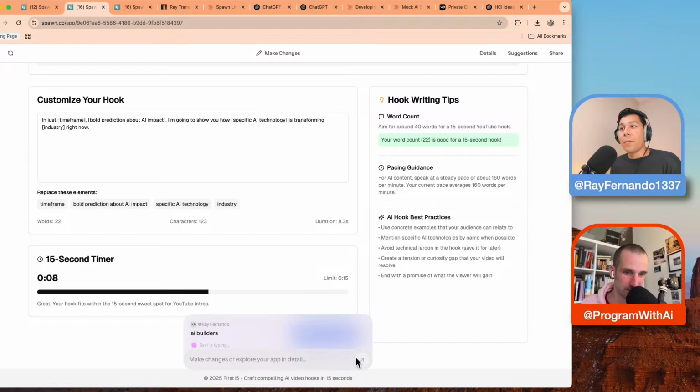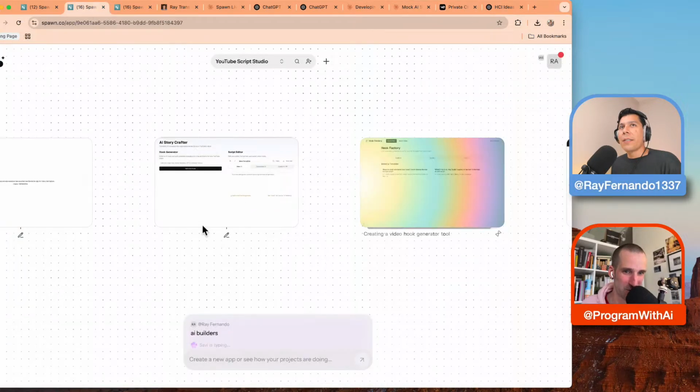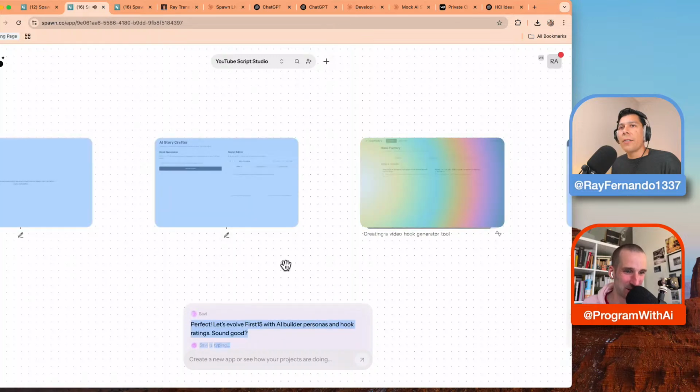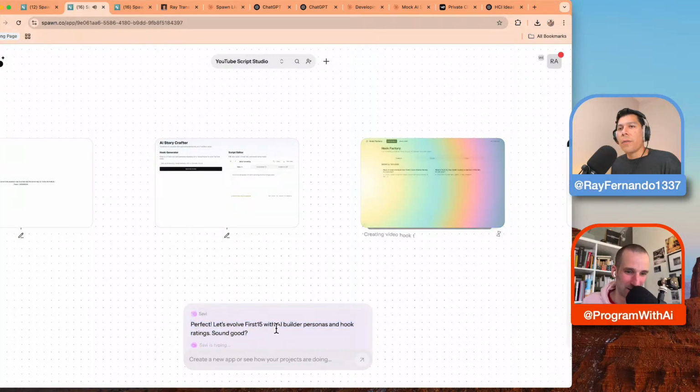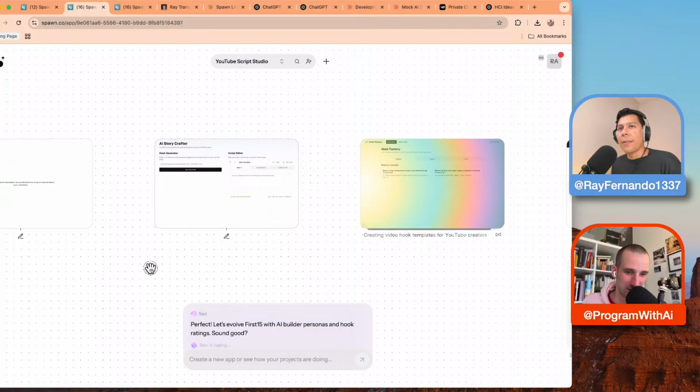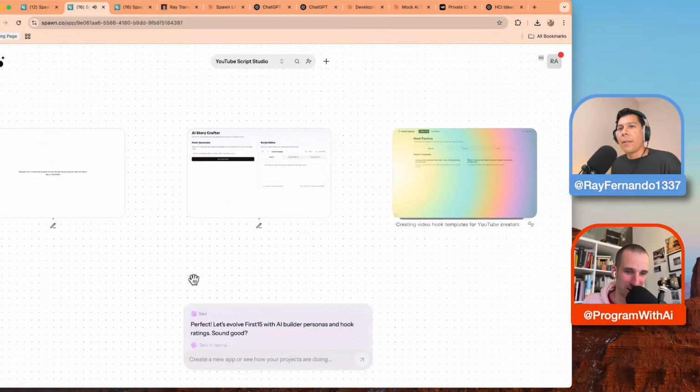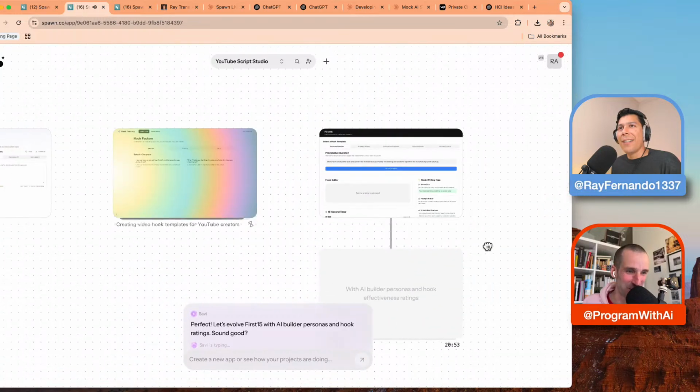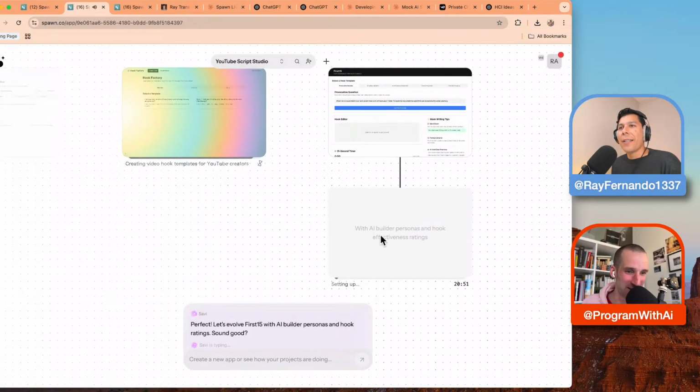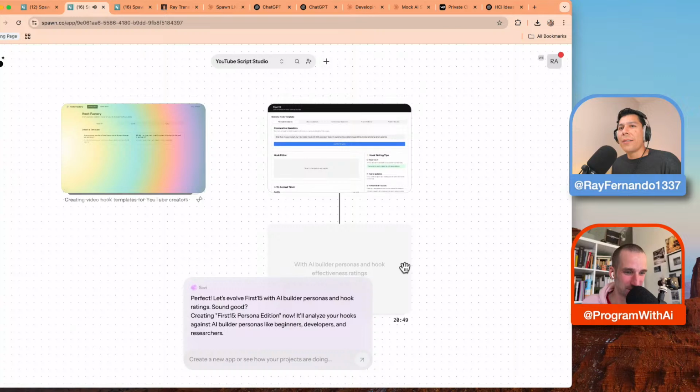Let's go. I think it needs this context. Hopefully, it's going to generate something interesting. Otherwise, just tell it, now, like, just build it. So now it's going to try to. Okay, perfect. Let's evolve first 15 with personas and hook ratings. Sounds good. And it's typing, or you can do like LFG. That's one of my favorite prompts. Oh, here we go. Nice. This is what it's doing now.